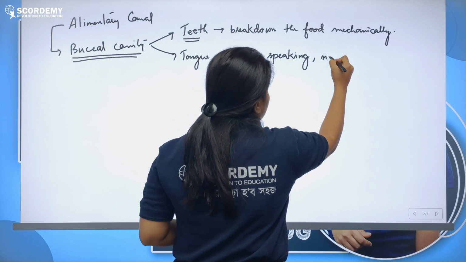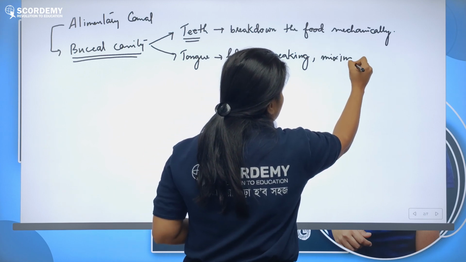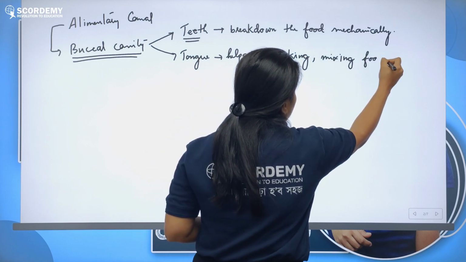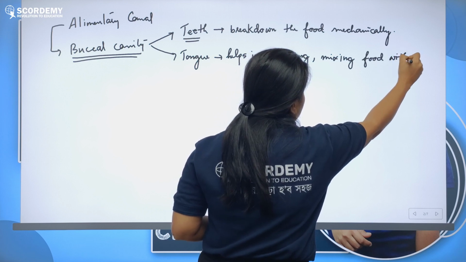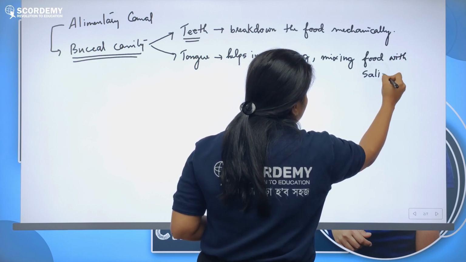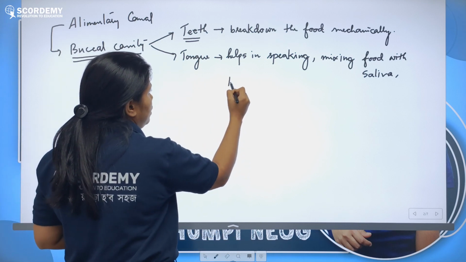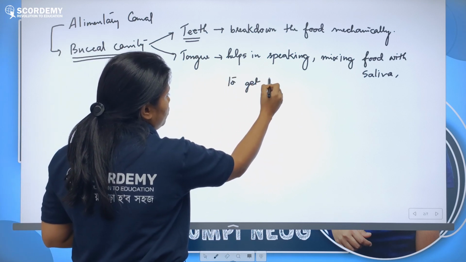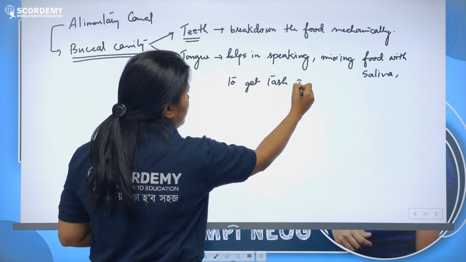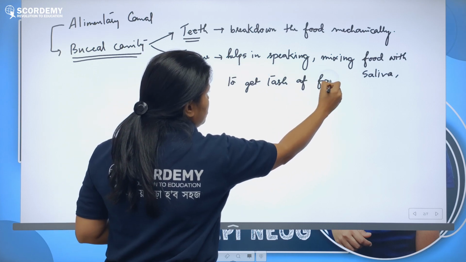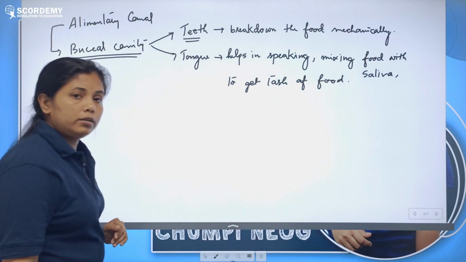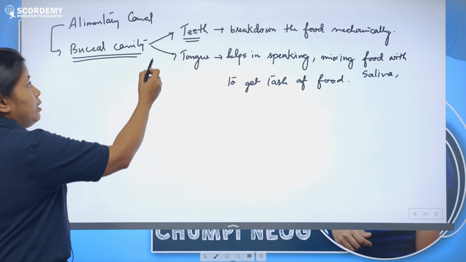Then the tongue helps in mixing food with saliva, and in getting the taste of food. Without taste we would not want to eat.